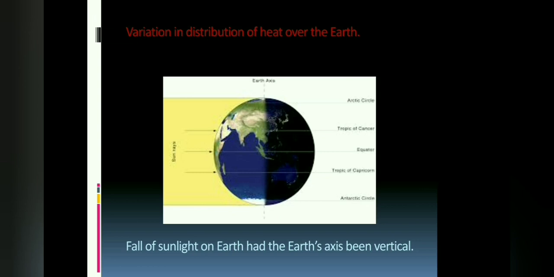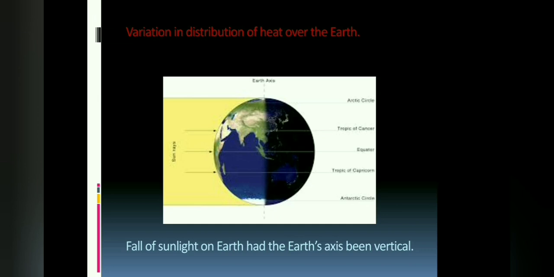This picture is also in your book, page number 125. You had studied earlier the axis of the earth is not vertical, but it is tilted. Let us now see the effect of this tilt. Had the earth's axis been vertical, then the light from the sun would be falling on the earth as in the diagram below.